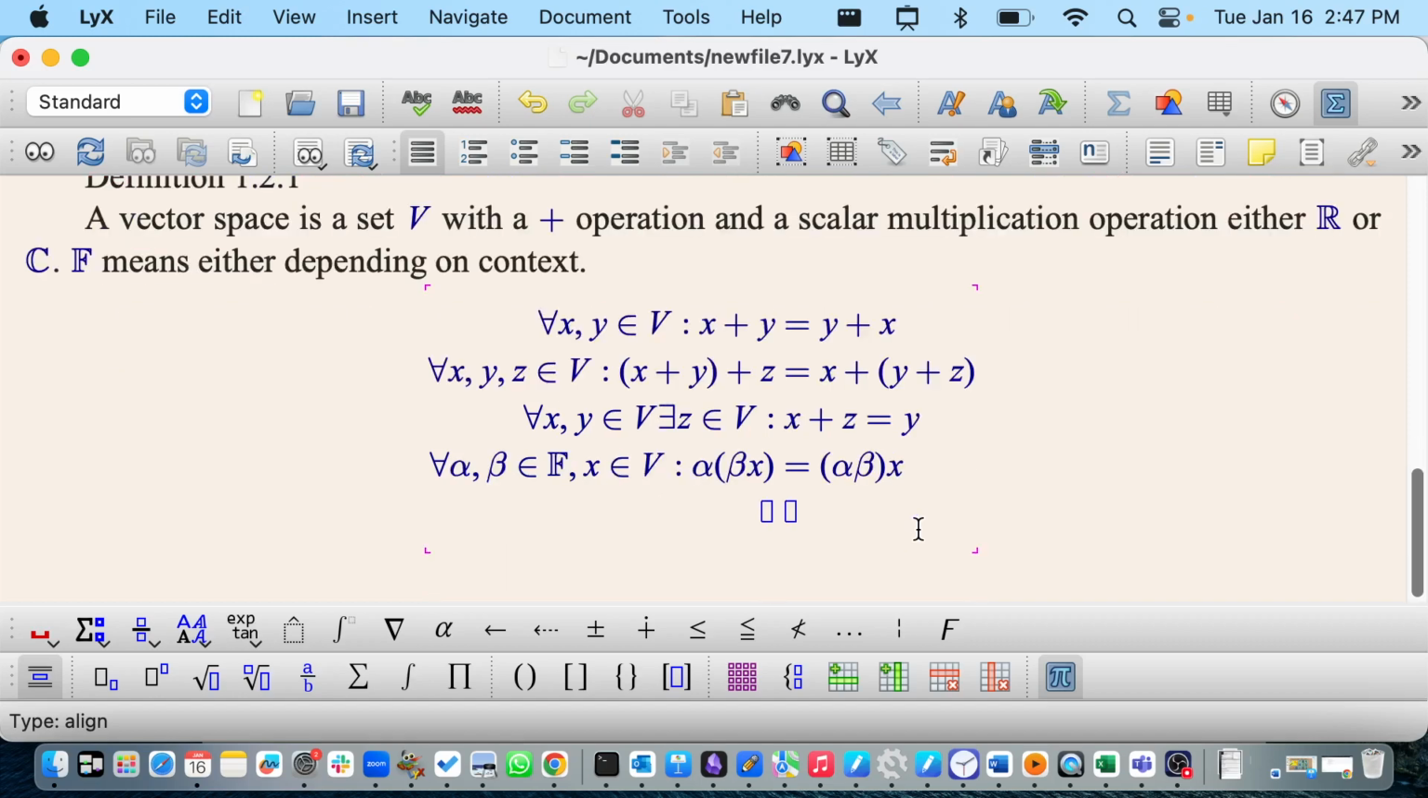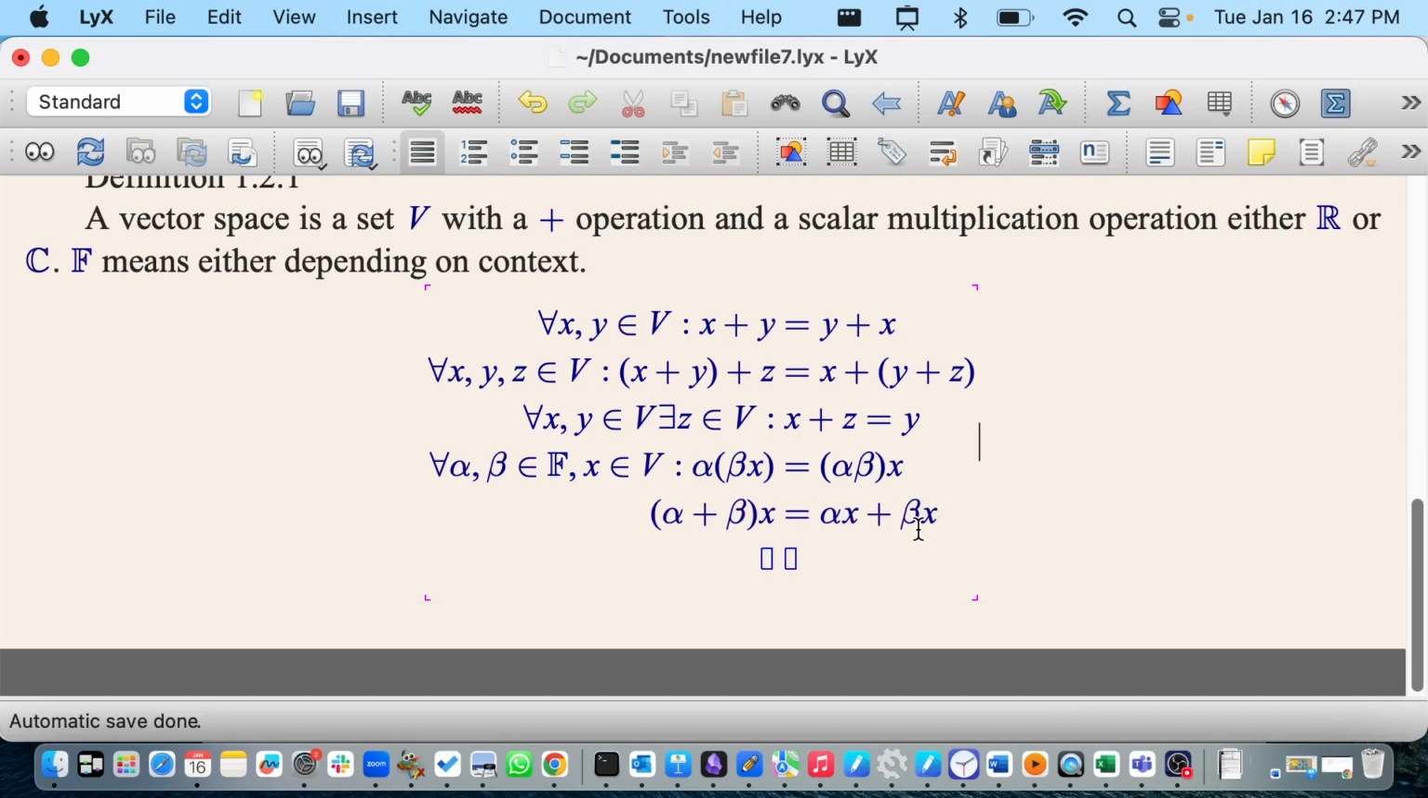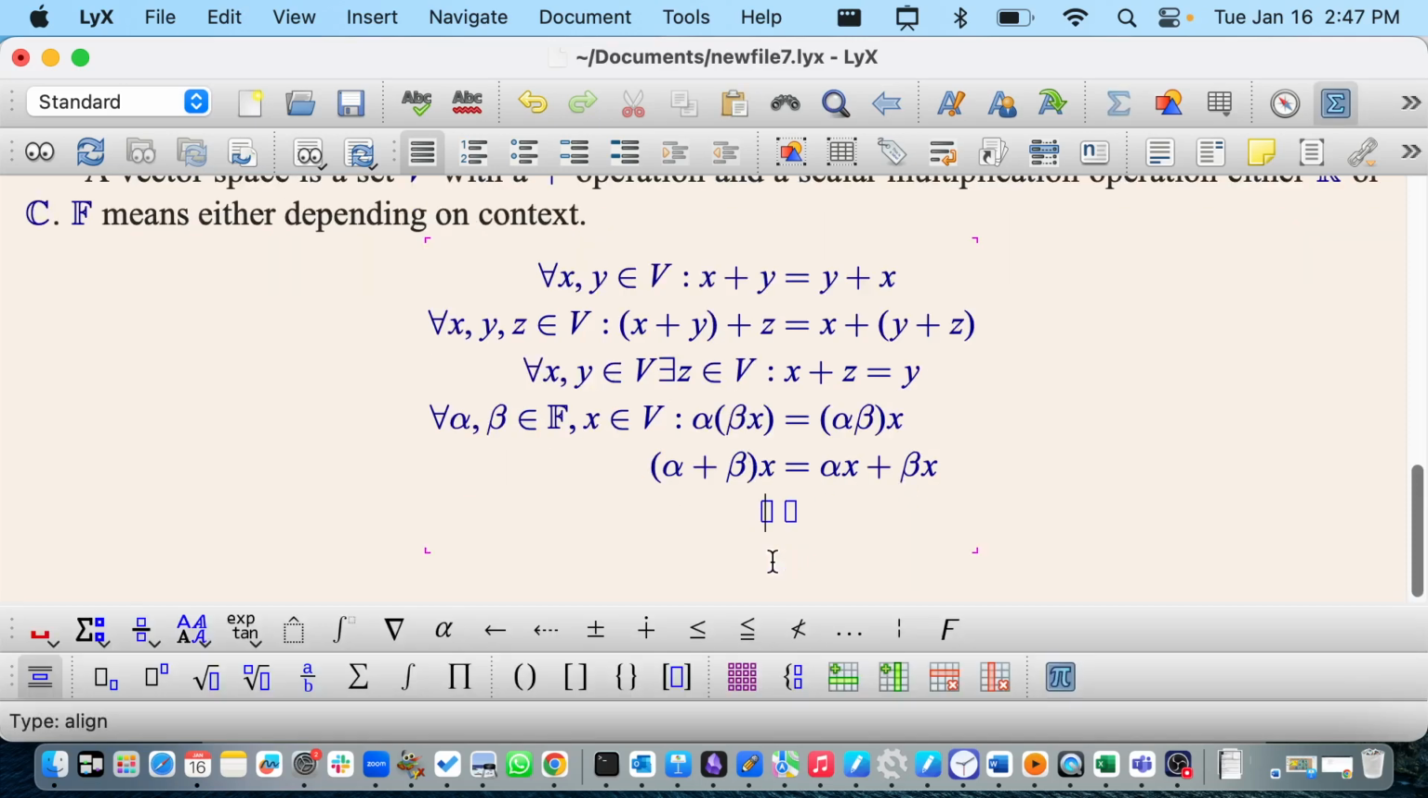And the next one says that scalar multiplication plays nice with addition. So you need alpha plus beta times x to be alpha x plus beta x. And lastly, you need to have the property that scalar multiplication by 1 does nothing. 1 times x equals x. Okay, so those are the three properties that have to do with scalar multiplication. There are three properties to do with addition, and altogether, that's what a vector space is.